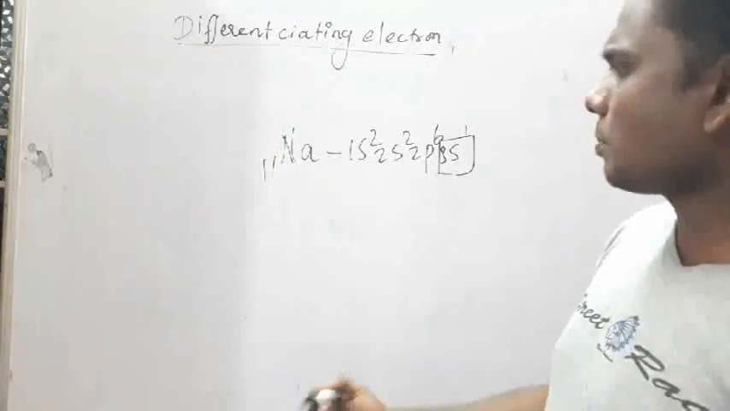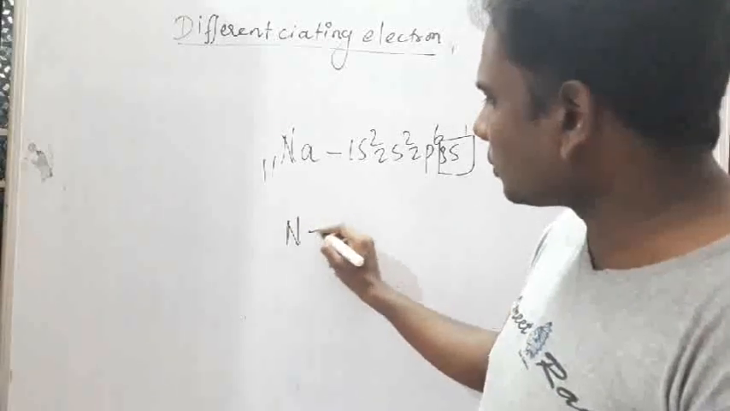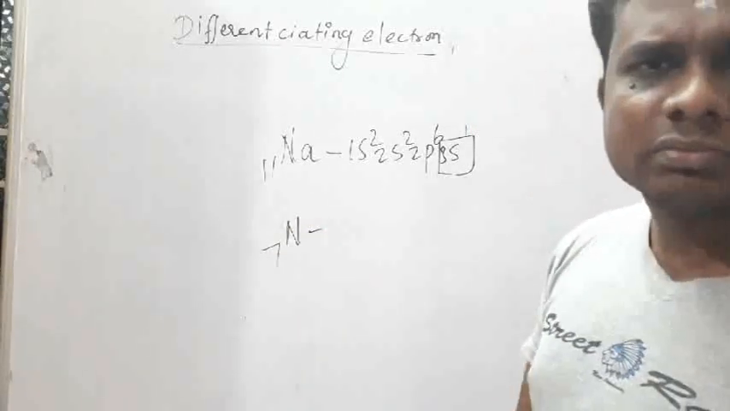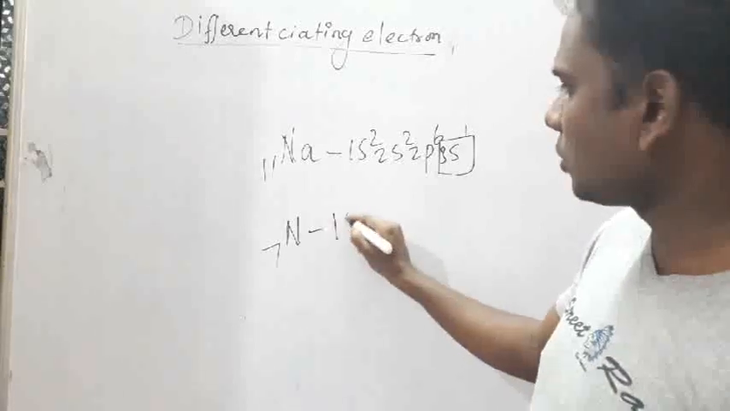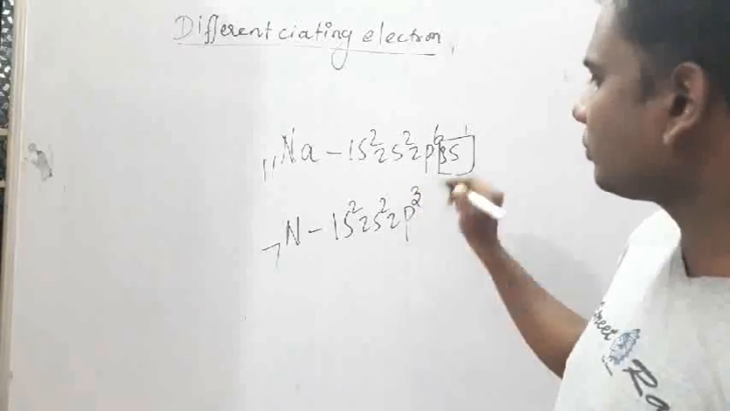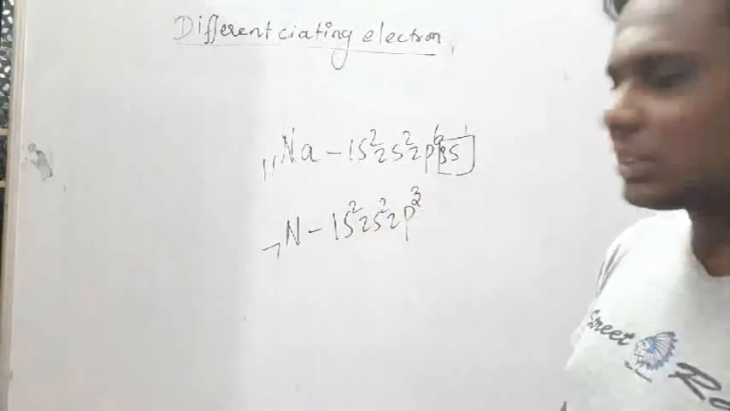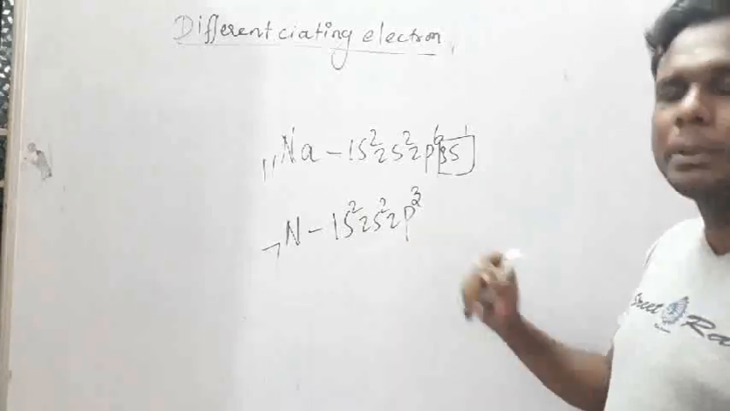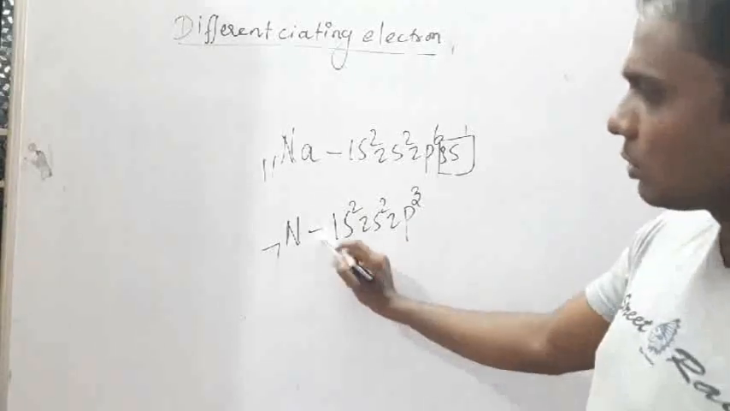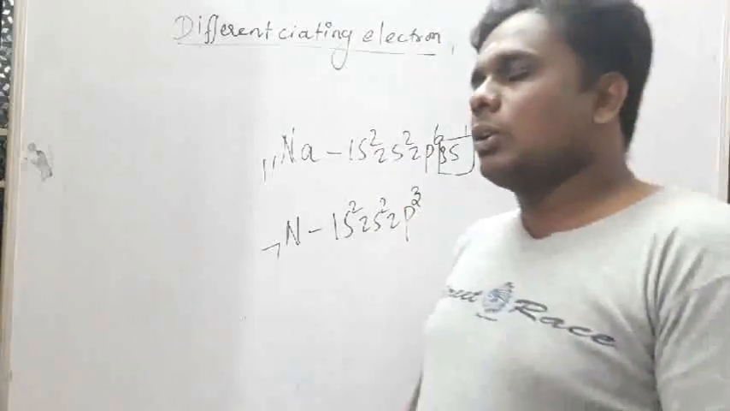Suppose I take nitrogen. Nitrogen's atomic number is 7. The electronic configuration is 1s2, 2s2, 2p3. Atomic number 7, so 7 electrons: 2, 4, 7. The last electron, the 7th electron, is filled in the p orbital. So nitrogen is placed in the p block. Like that we are going to see the blocks.